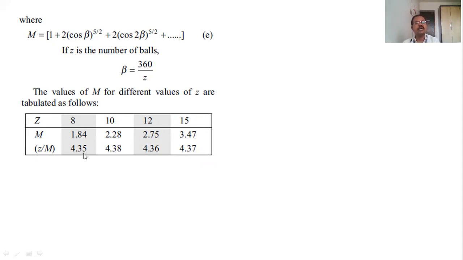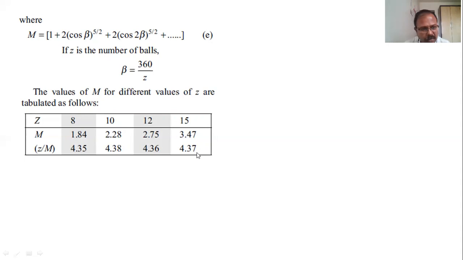So if we go on calculating the values of z by m for different number of balls, say 10, 12, 15, put these values of z in this equation of beta, put the value of beta in this equation of m, calculate it for same number of terms, say for 3 number of terms, we will get these values of m. So divide z by m, we will get these values of z by m. For 8, it is 4.35. For 10, it is 4.38. For 12, it is 4.36. For 15, it is 4.37.